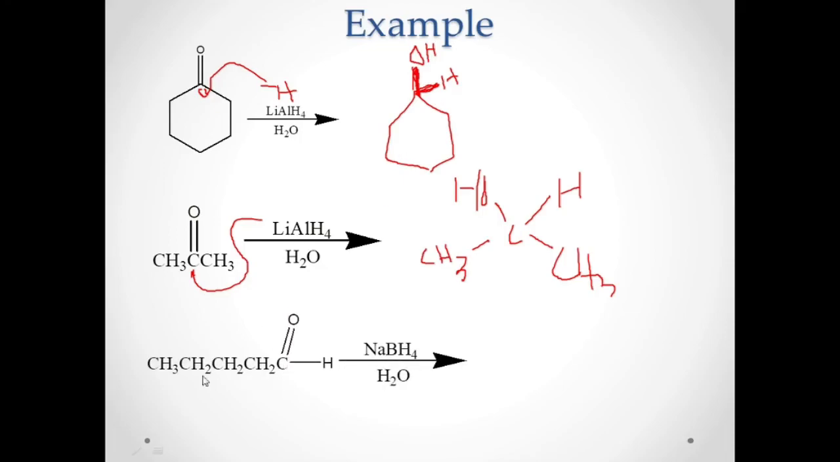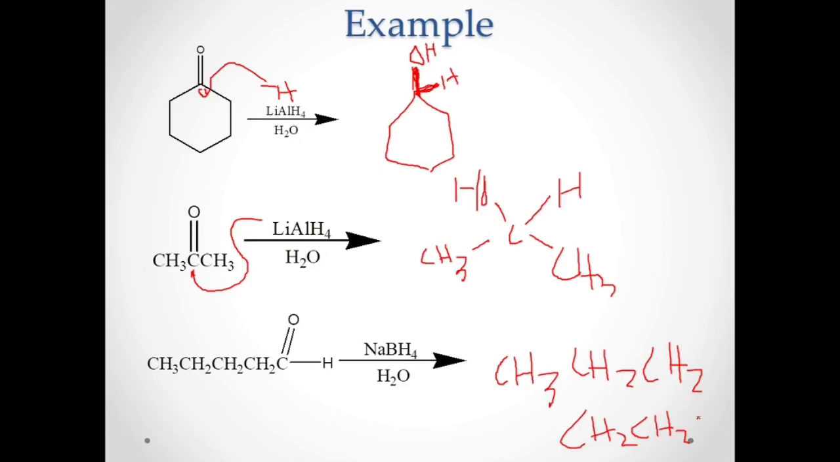Next, you have your 1, 2, 3, 4, 5. This is pentanal. You have your sodium borohydride as your source of hydride. So if it is an aldehyde, then the product should be a primary alcohol. Then you would expect that the product would be CH3, CH2, CH2, then you have your CH2.